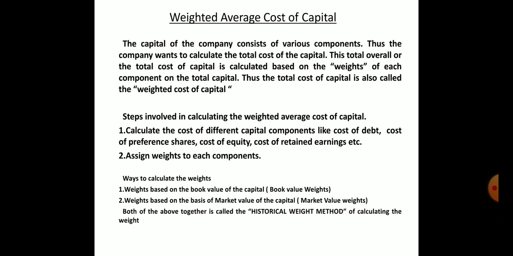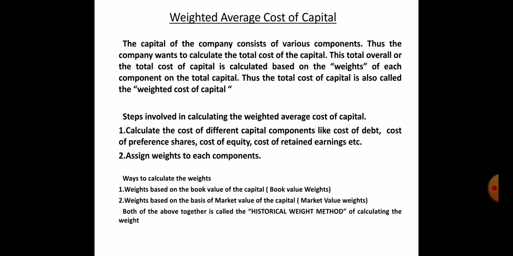The capital of the company consists of various components, so the company wants to calculate the total cost of capital. This total overall cost of capital is calculated on the basis of weights. Weights are basically called proportions. Proportion of amount should be used by equity, debt, preference shares and retained earnings.